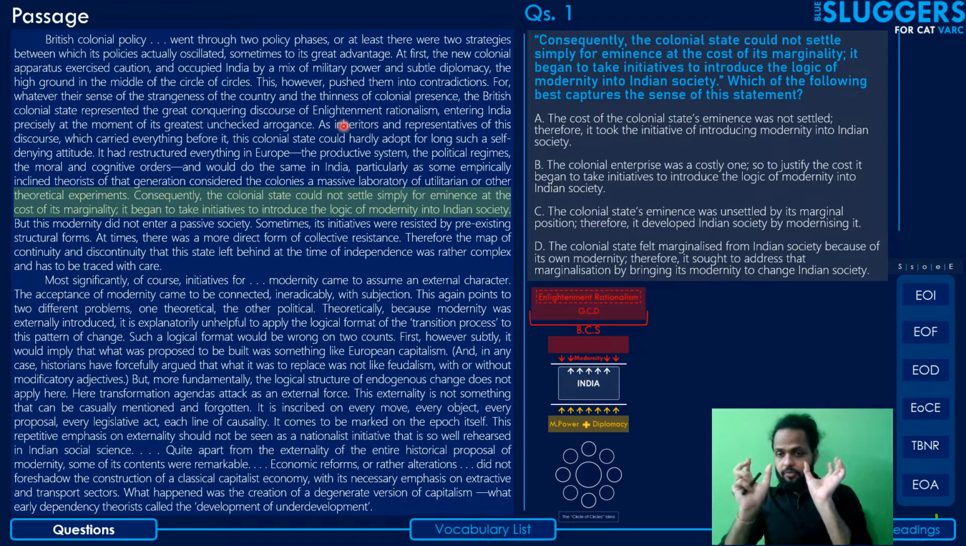Now that we know what eminence means and what marginality means, let's read the sentence once more. Consequently, the colonial state could not settle simply for eminence at the cost of its marginality. That means the Britishers were not okay with the idea that they will simply be given acknowledgement of superiority and eminence, and be considered the rulers there, but not get to interfere or change anything on the ground level. They were not okay with this. That's what the sentence means, that they could not settle simply for eminence at the cost of getting marginalized.